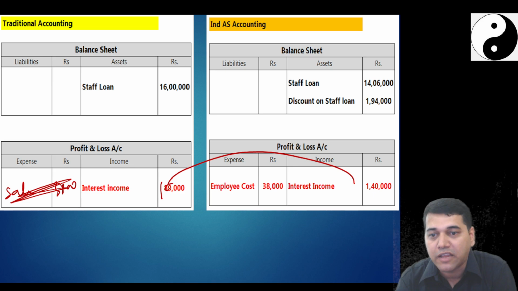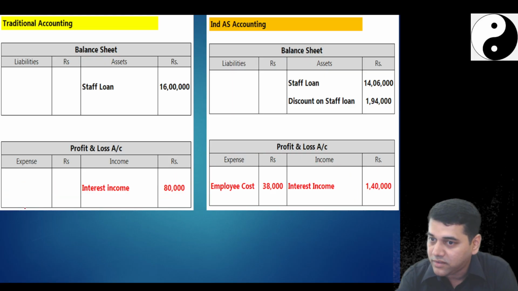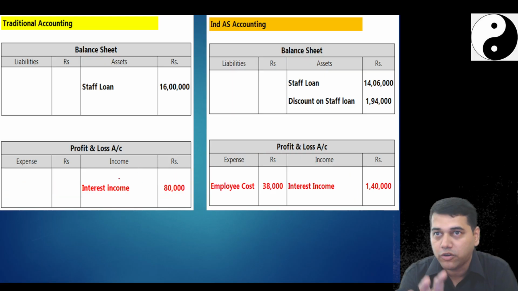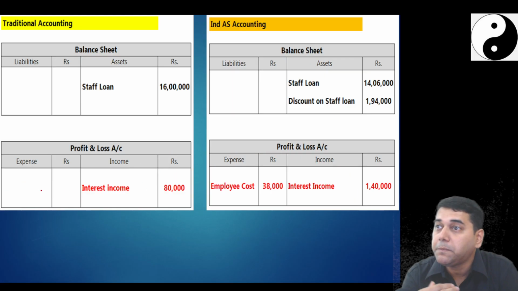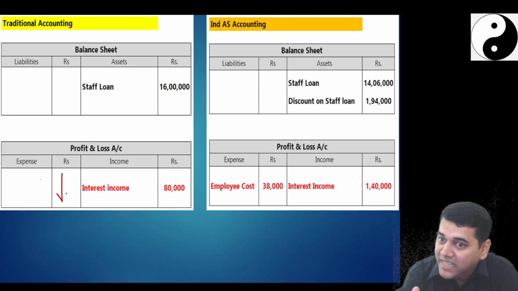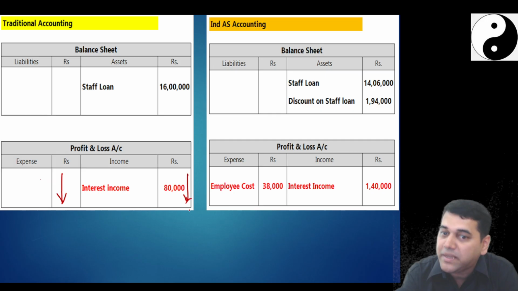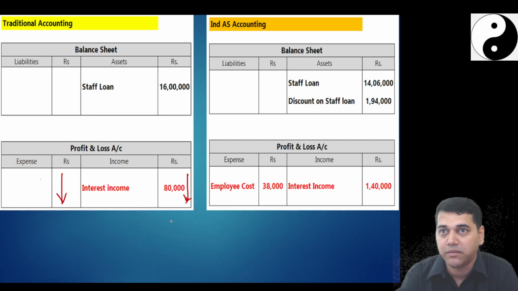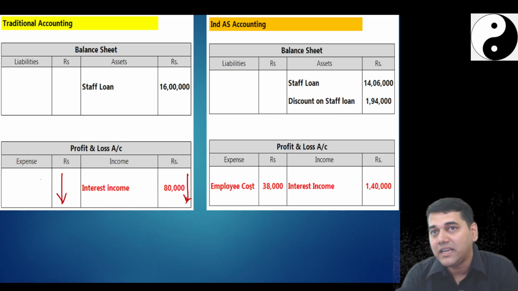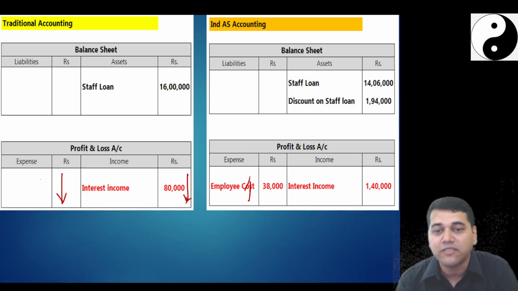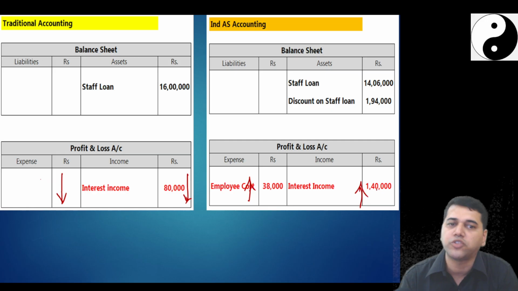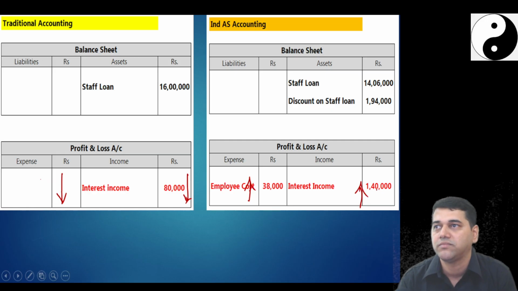And my income would be 1,40,000. Previously it would have been like this, because I am hiding it. You got my point, no? I am not paying him, I am paying him less salary here, less interest I am showing it as an income. But right now, what I am hiding, I will treat it as my employee cost and treat it as my opportunity cost of income interest lost.